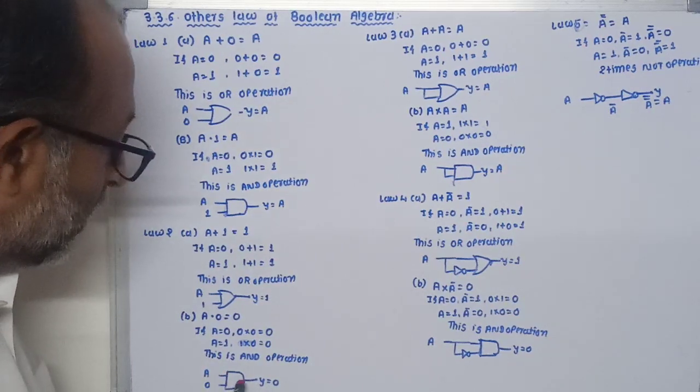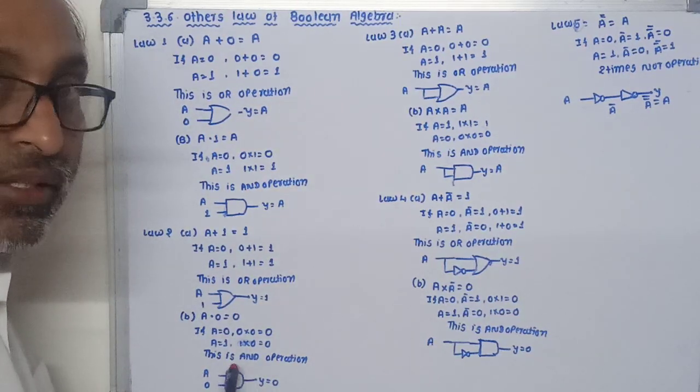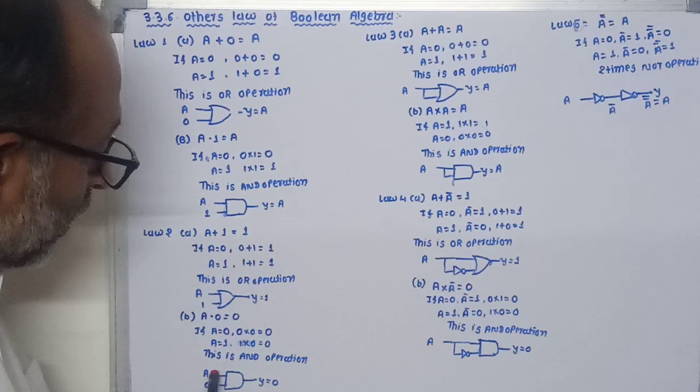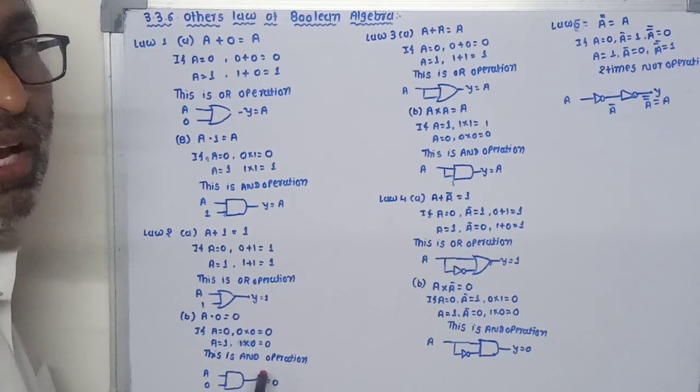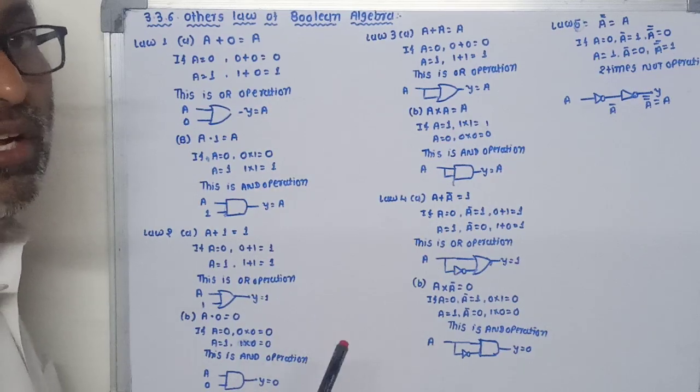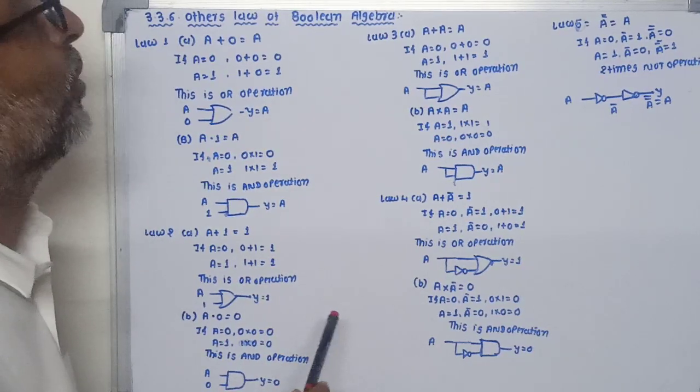So this statement indicates the AND operation. Here we can draw an AND gate, whose one input is A and the other fixed input is 0. In this case our output remains at low level, or 0.